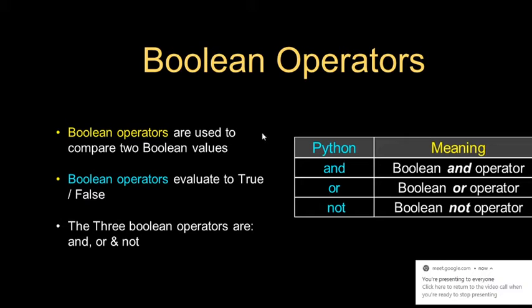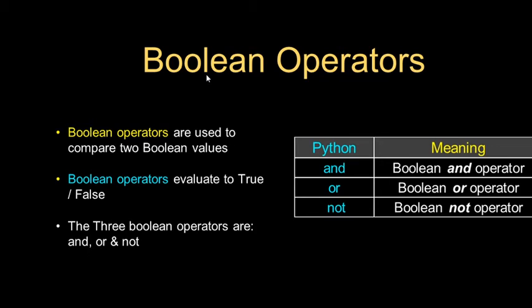Then the next set of operators are Boolean operators. Two sets of operators we already learned, that is arithmetic and the comparison operators. The next, third set of operators is called Boolean operators. In the C programming language, these Boolean operators are also called logical operators. There are three operators of Boolean type: and, or, and the third one is the not operator. So Boolean and, Boolean or, Boolean not operator.